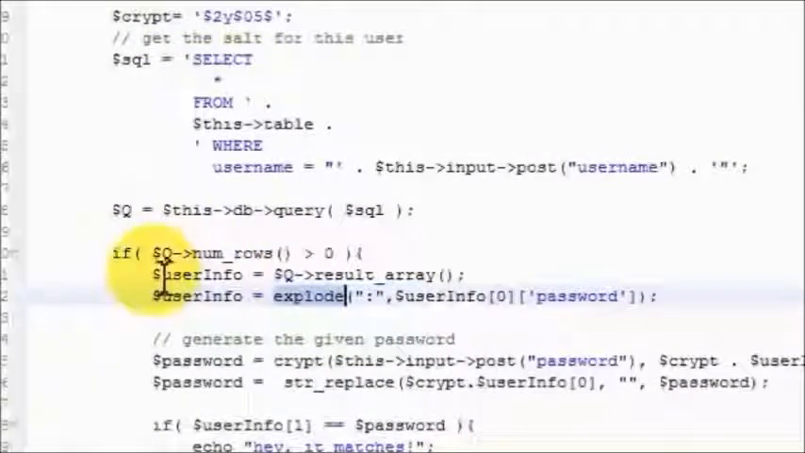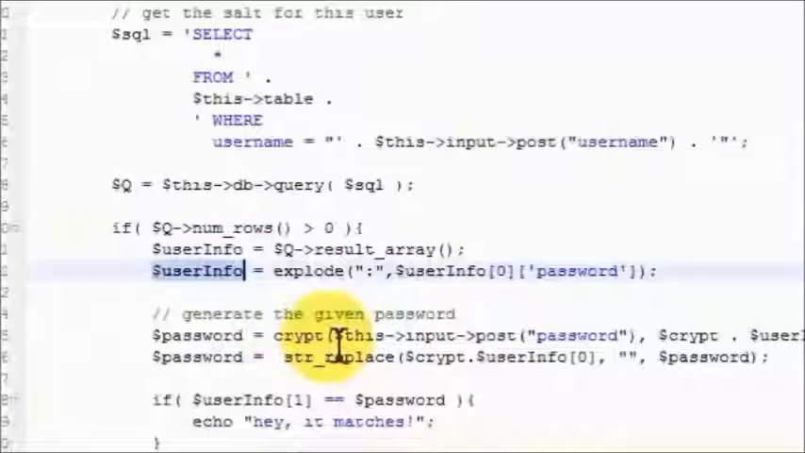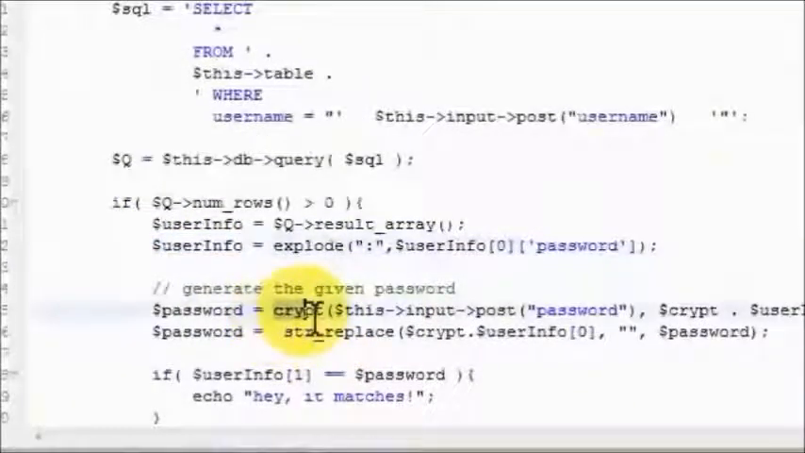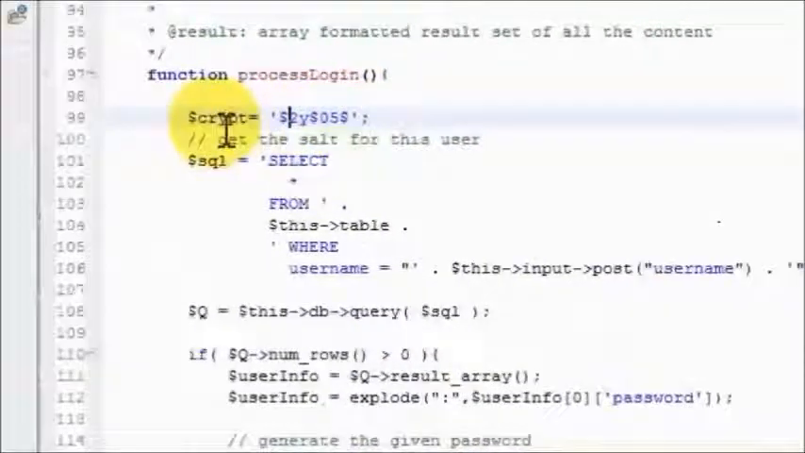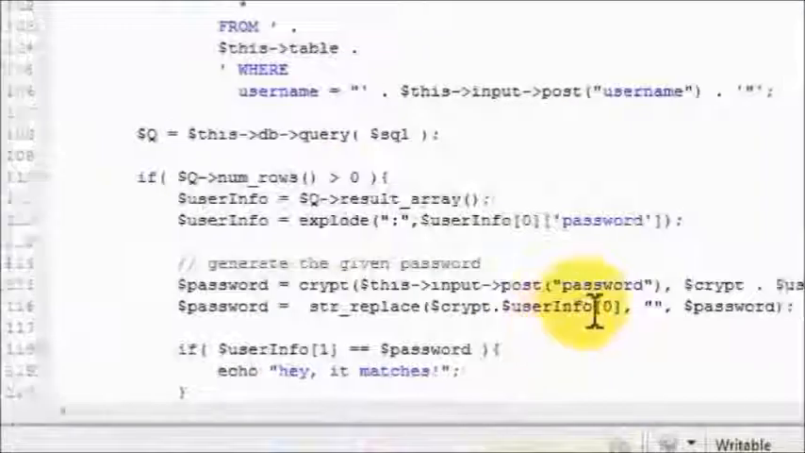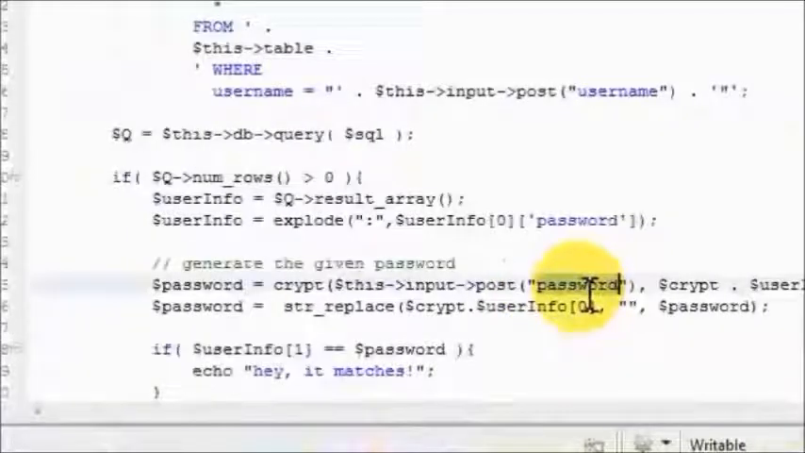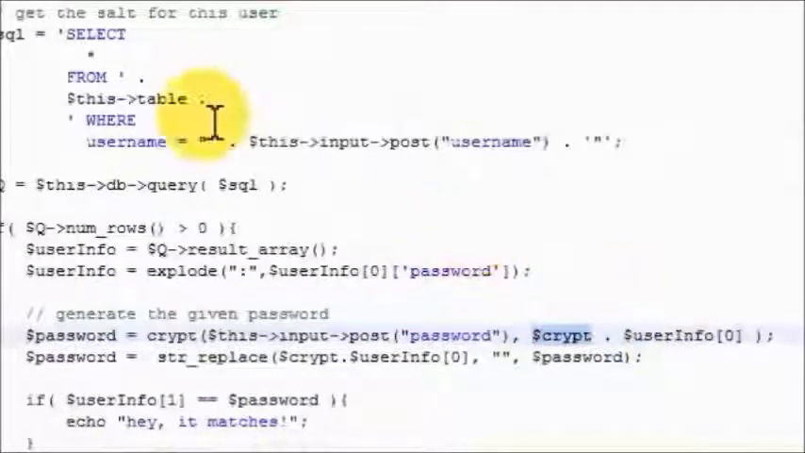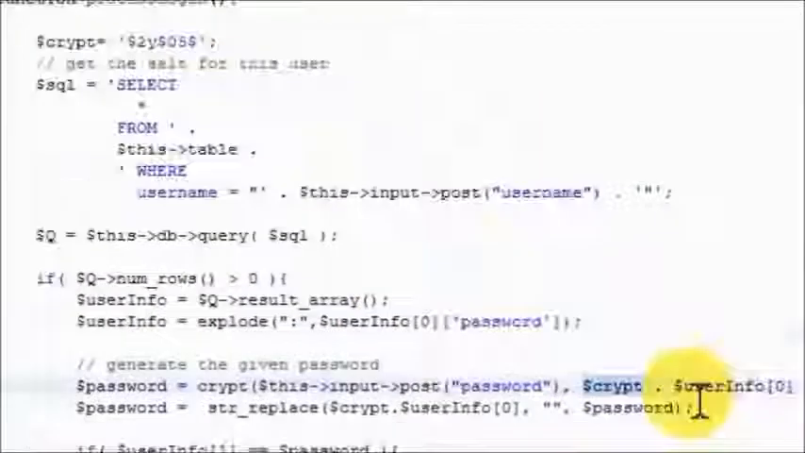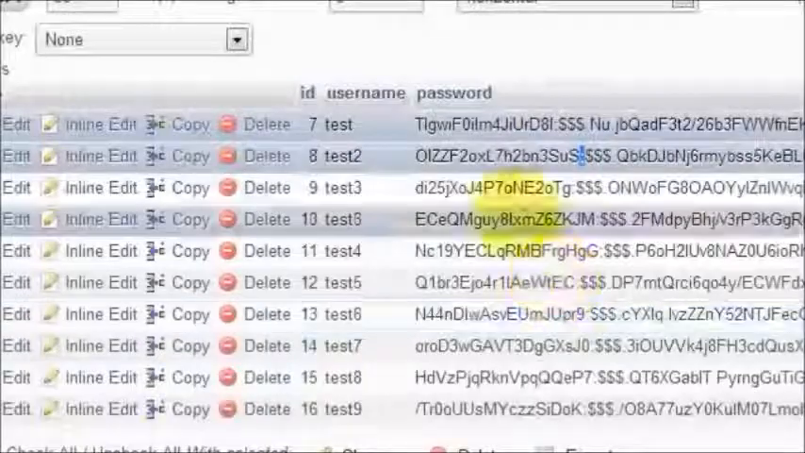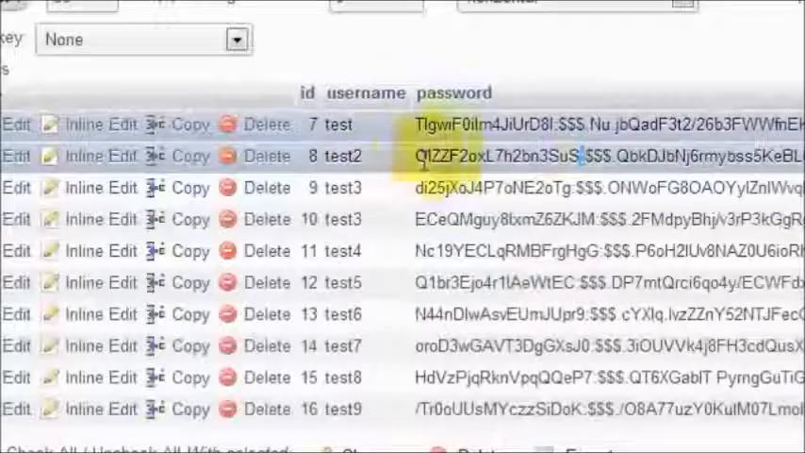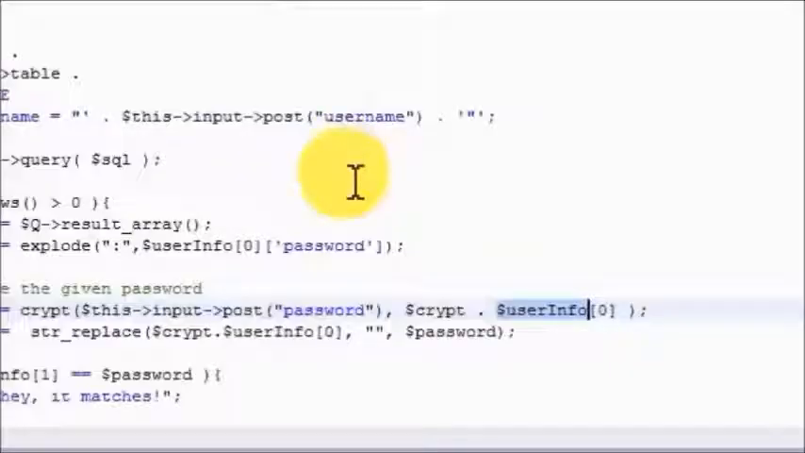Once I get the password, I explode it based on the colon, and I save it in this variable, user info. Next, I encrypt using the Blowfish algorithm, 2y level 5. So I do a crypt, put in the password this user has just provided me right now, and here's my crypt, which is up here, which has the flag and the iteration level, and then here's the user info. The user info 0 has a salted value, the salted value which matches the username this guy has just given me.